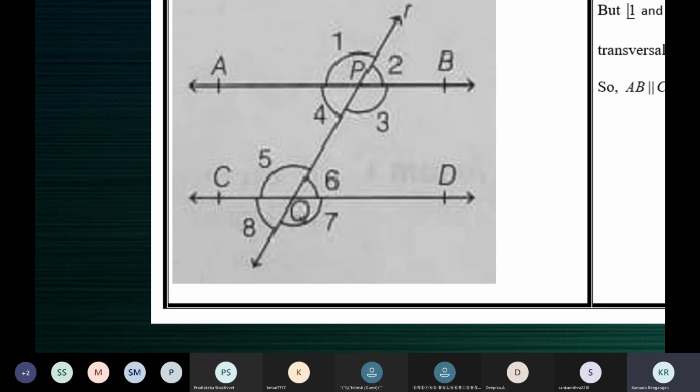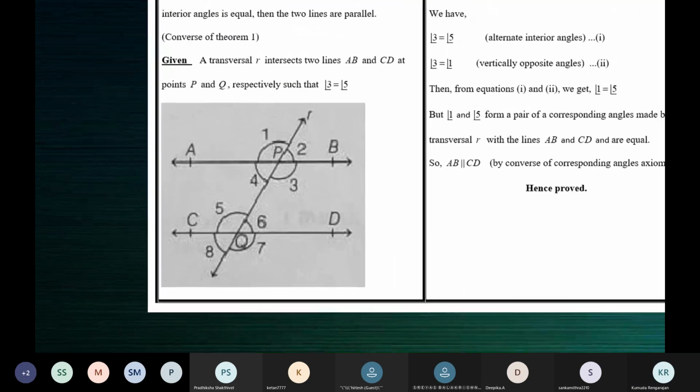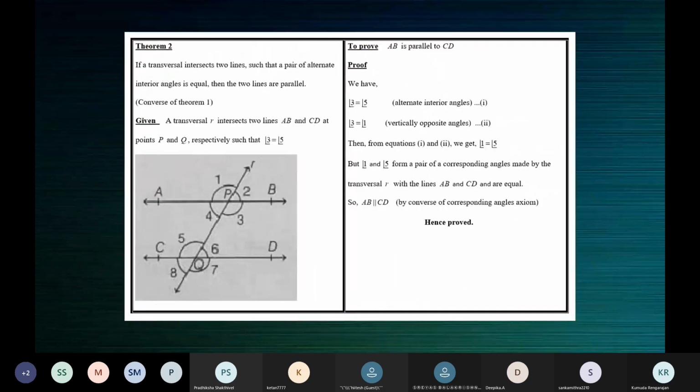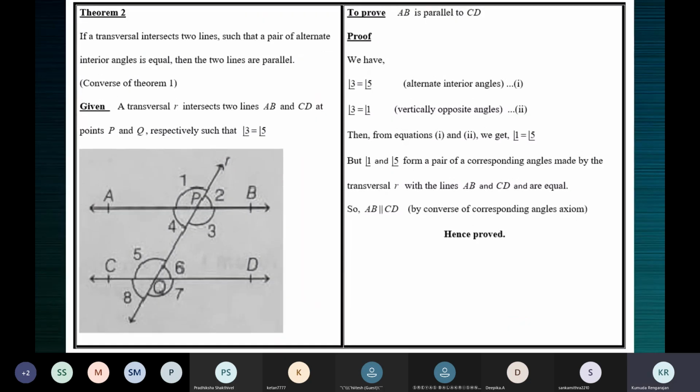No, I want at least 2 students to tell me. Let's go through the proof. I already gave you time to go through the proof. Yes or no, children? Yes, ma'am. Okay, but let's do it again. I'm not sure if all of us understood.